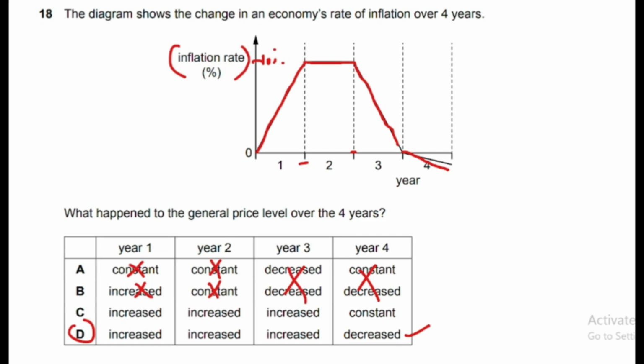Okay, so another way you can approach this question is you can start with the last period, that is year 4. In year 4 deflation is occurring, or price level is decreasing. So in year 4 you can see that price level is decreasing here and decreasing here as well. So we can cross these values. And in all other options, price level is decreasing. So in year 3 it says decreasing, constant, increasing. So this option was correct, but the other two options are not correct. So increased, increased, increased. So D is correct answer.